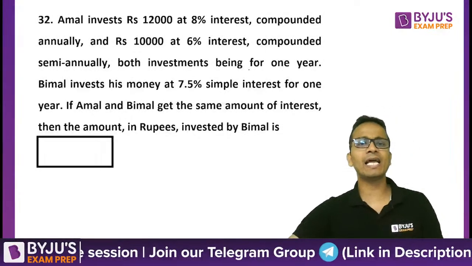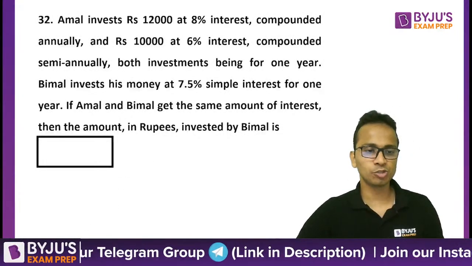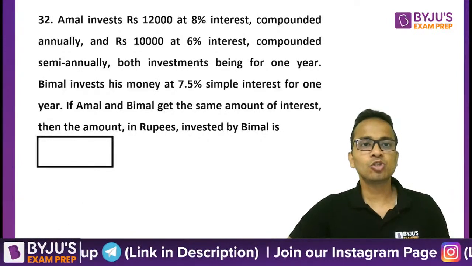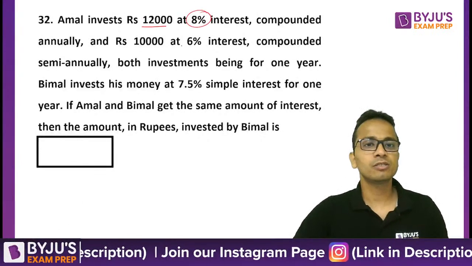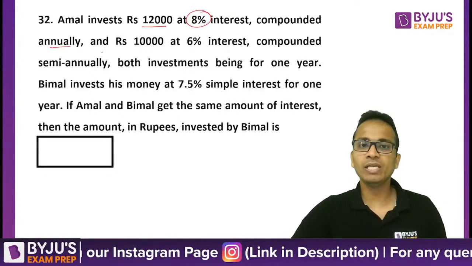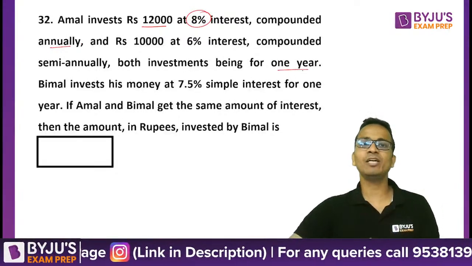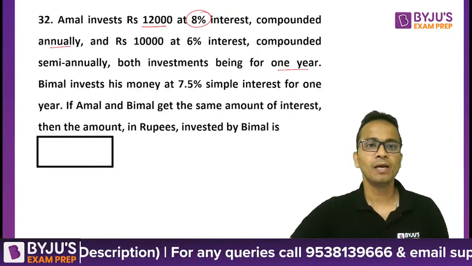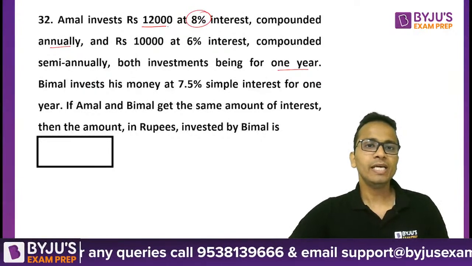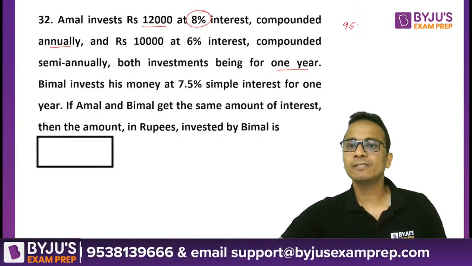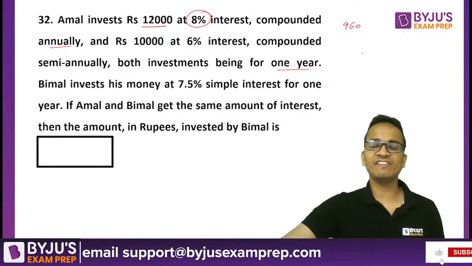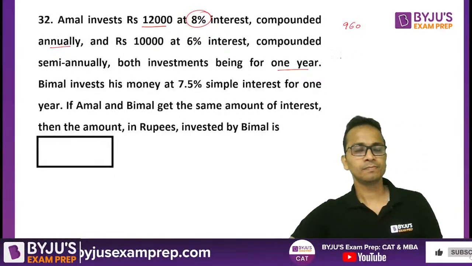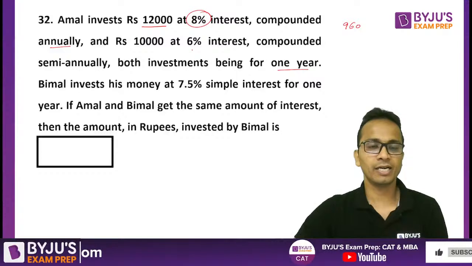So first of all, I'll calculate the interest obtained by the first person. 12,000 at 8% compounded annually for 1 year. So simple, 8% of 12,000. 1% is 120, 8% will be 960. Simple, hardly 5 seconds for me to calculate. The second one will take a little more time.